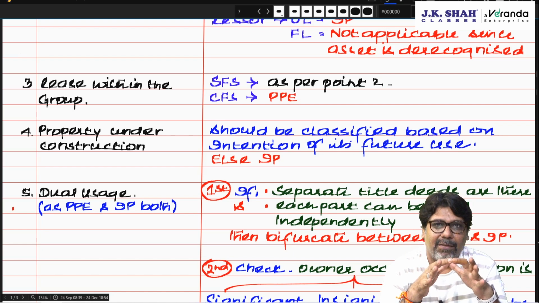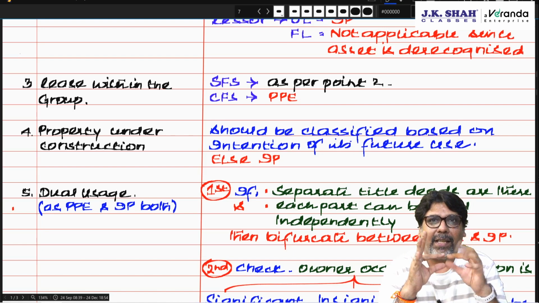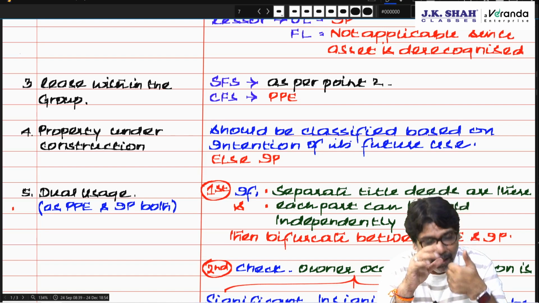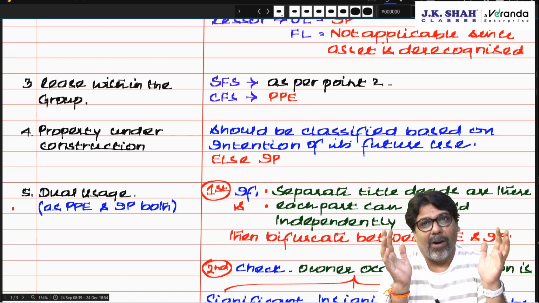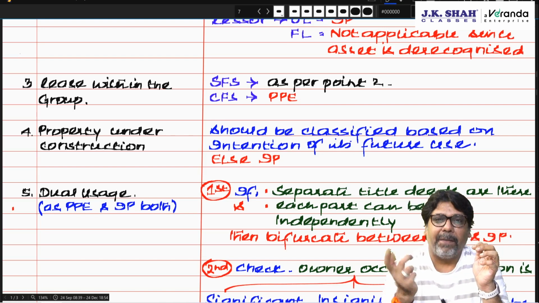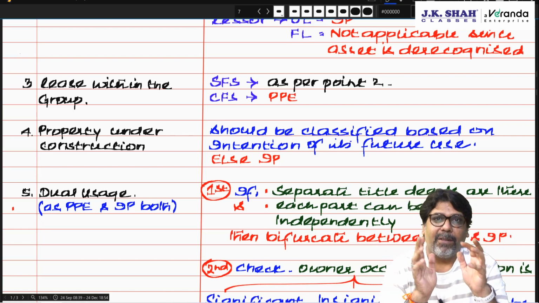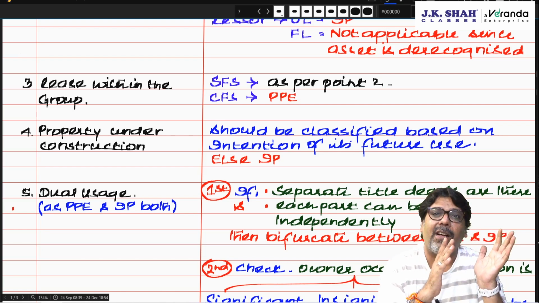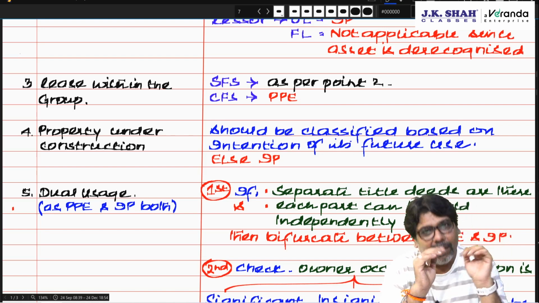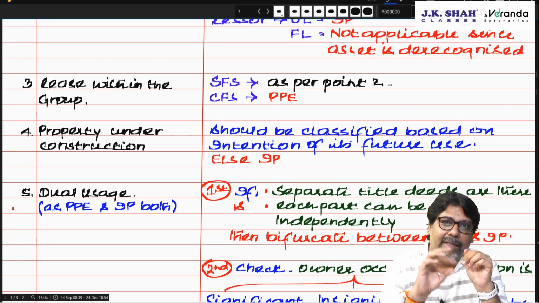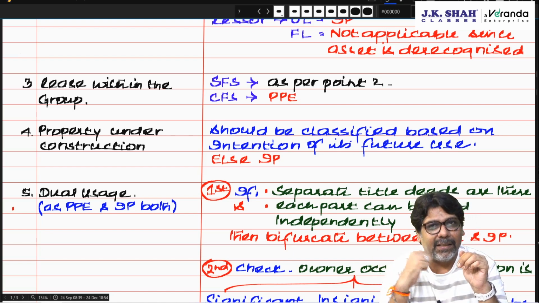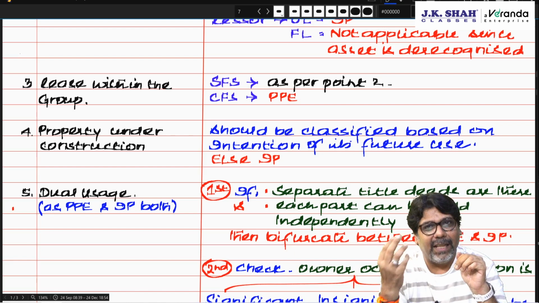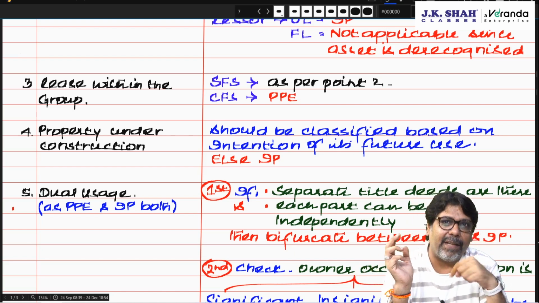Okay. So sir gave you 3 examples. Example number 1, the classroom one. You are using it majority time, PPE, you are renting it out for minority time. Second situation, you are renting out for majority time, using it yourself for a minority time, investment property. School has a big hall which they give to other people for conference and marriages. Then PPE, why? Because significant part of the time they are using it for school purpose. Only vacation and holidays they are giving it on rent for generating additional income. So insignificant is investment, significant is business, classified as PPE.